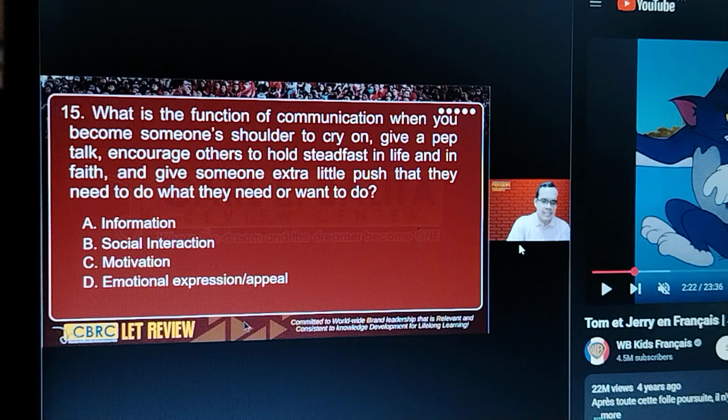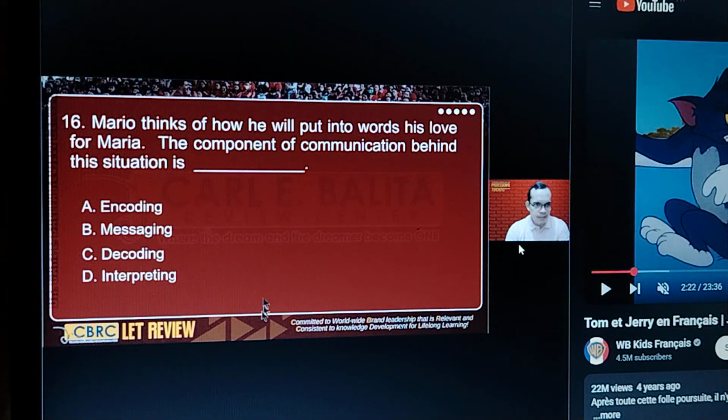Okay, let's go to number 14. What are the keywords? Shoulder to cry on, pep talk, encourage, little push. So these are all positive words, which refer to motivation. Letter C. Okay? It cannot be emotional expression or appeal because this is a neutral phrase. It could be positive, it could be negative. But motivation, it has positive connotation. All right, let's move on to number 16.